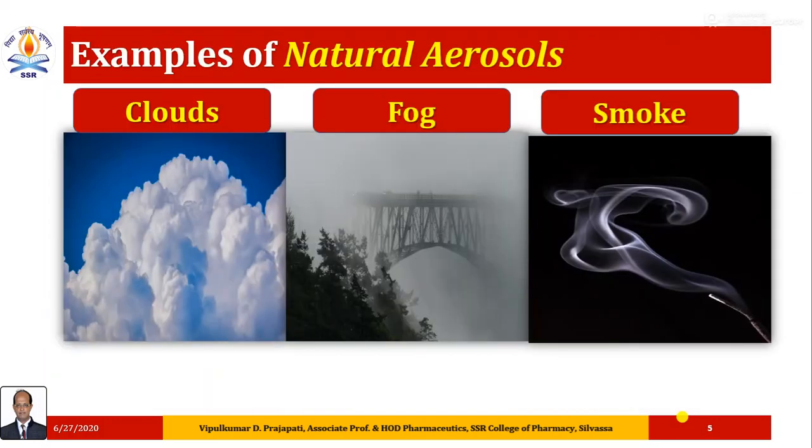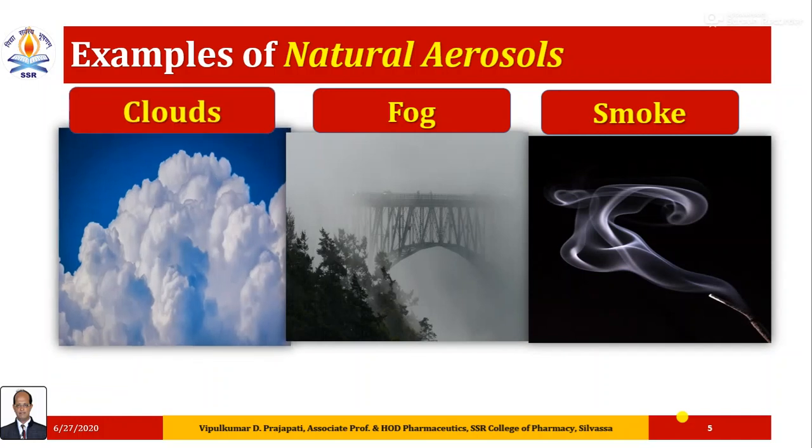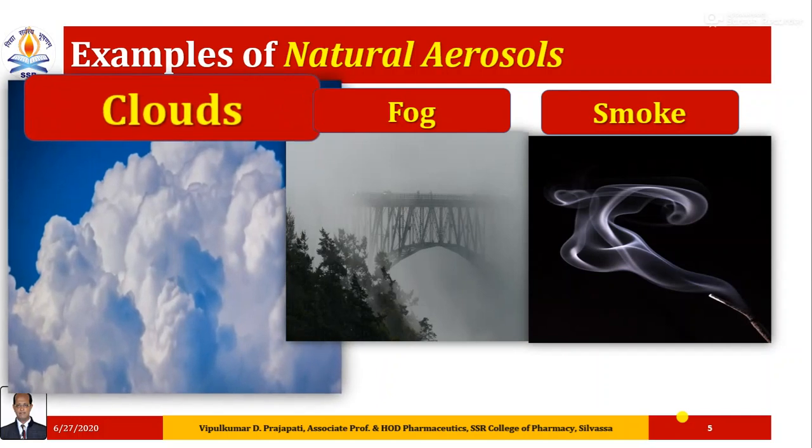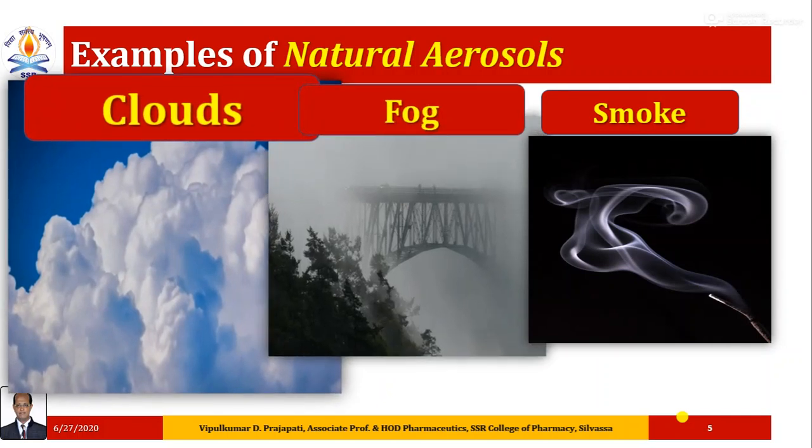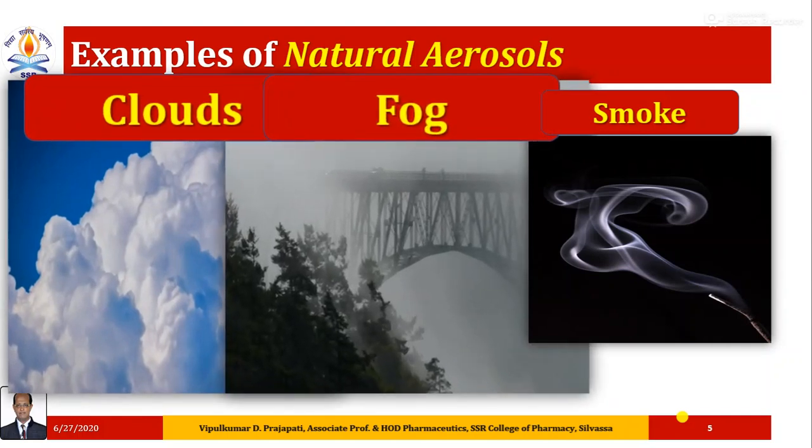The common examples of natural aerosols are, first one, clouds, fog formation, smoke, and the formation of rainbow in clouds. These all are natural aerosols.